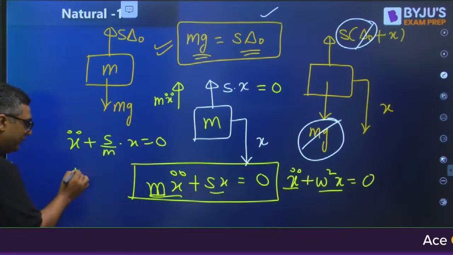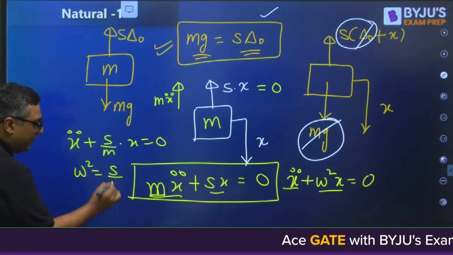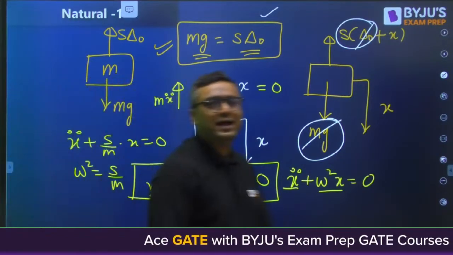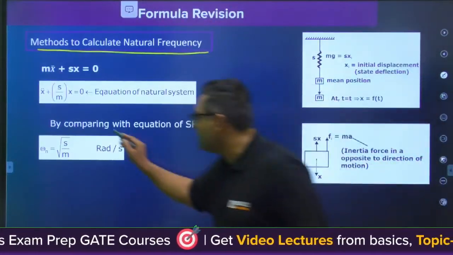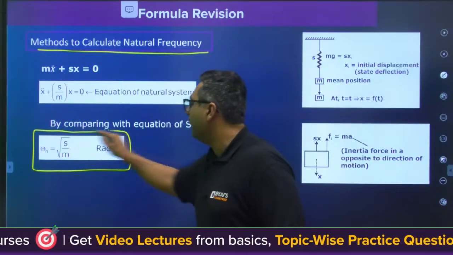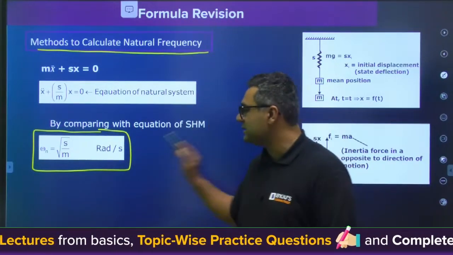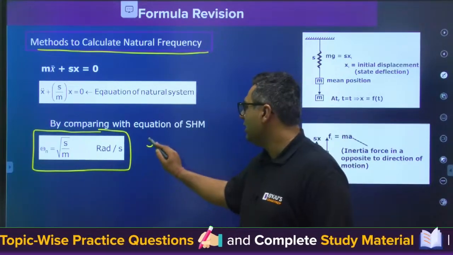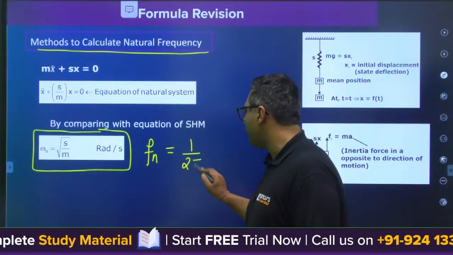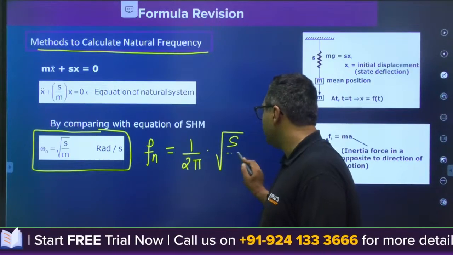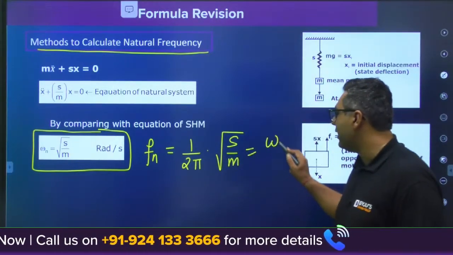Now with comparison, we can say omega square is s by m. So from that we can say omega is square root of s by m. So the final answer will be coming out to be omega n is square root of s by m. And my dear, this is the natural frequency of vibration. If you want to find it in terms of hertz, you can write it as 1 by 2 pi into square root of s by m, because you know that it is omega n by 2 pi.